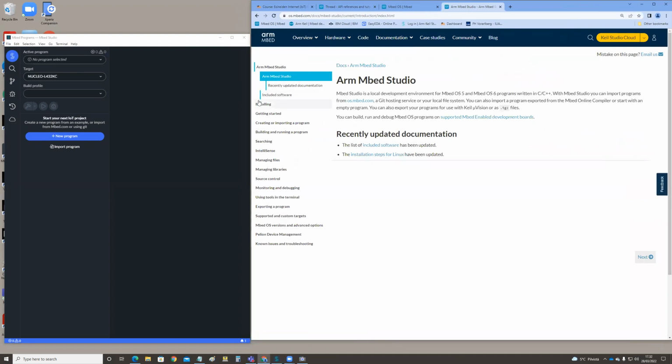And then getting started, or creating or importing a new program. We will start from creating or importing a program.